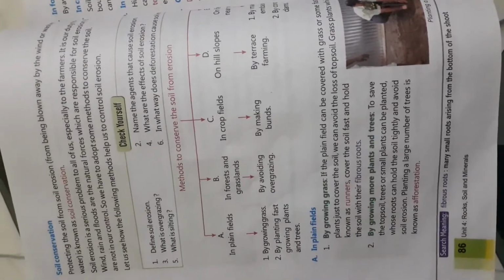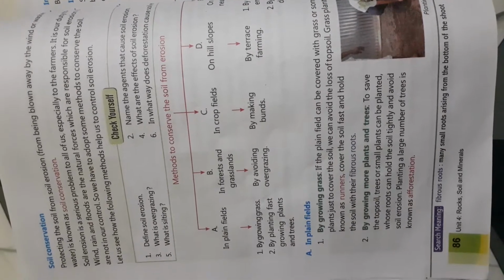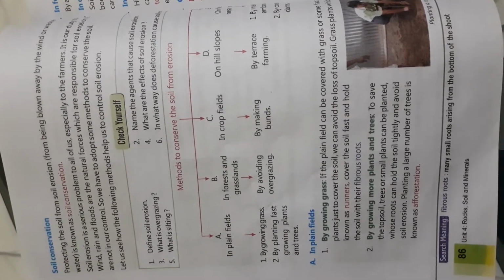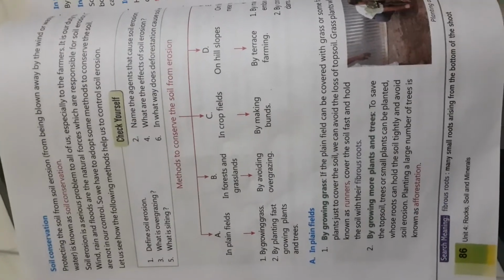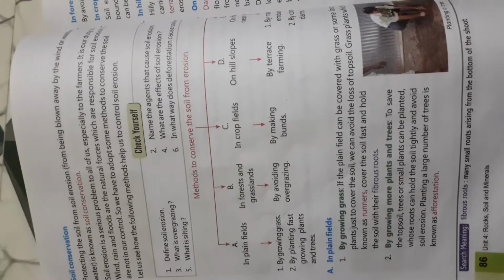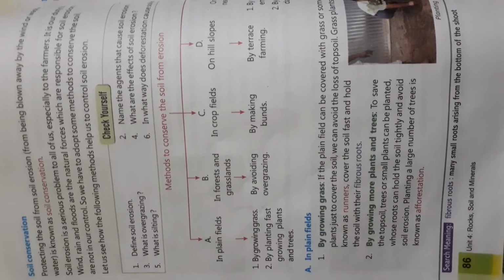Now, next, by growing more plants and trees to save the topsoil, trees and small plants can be planted, because the roots of plants and trees hold the soil tightly, and they can easily avoid soil erosion. So water and wind can't wash away or carry away the soil with them. Planting a large number of trees is known as afforestation.